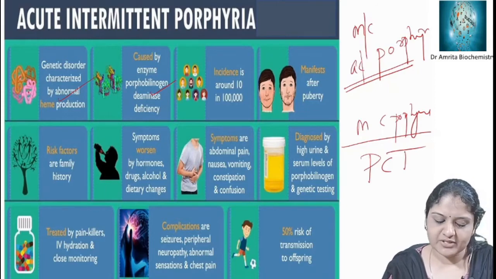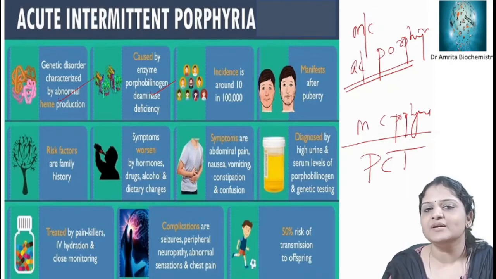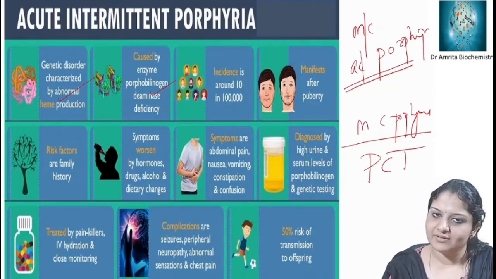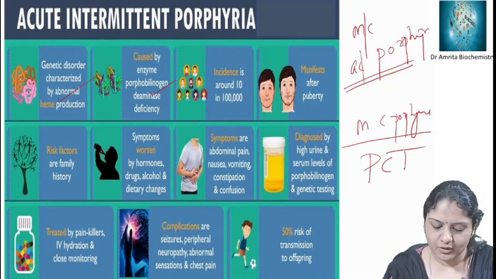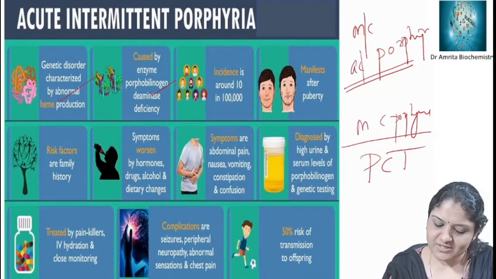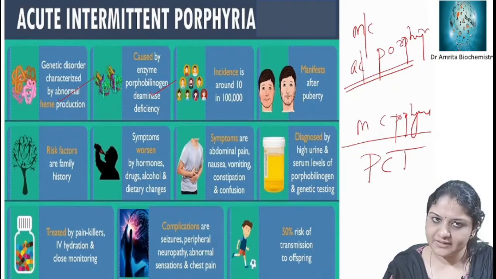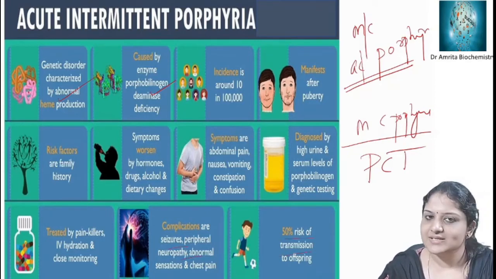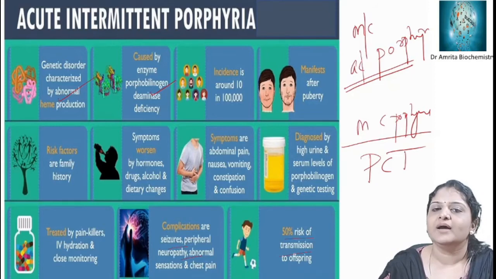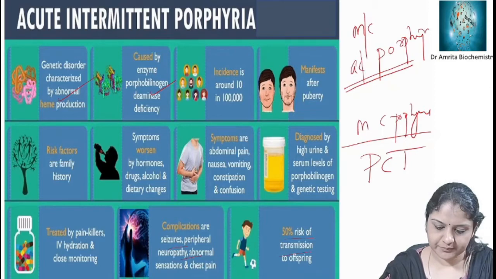There is a risk factor of family history. As we said earlier, about 2 descendants of the King George III family were having this disease, acute intermittent porphyria, and symptoms are worsened by hormones, drugs and alcohol. The most common symptom is abdominal pain, diagnosed by high urine levels of porphobilinogen, and treated by painkillers or IV hydration. Complications are seizures and peripheral neuropathy. There is 50% risk of transmission to offspring. So that is in general about acute intermittent porphyria, and we know that RNAi therapy is done. It reduces the ongoing attack.